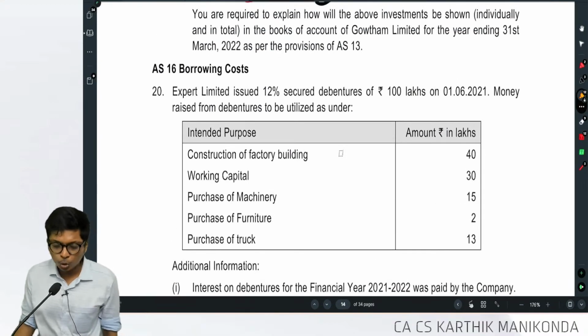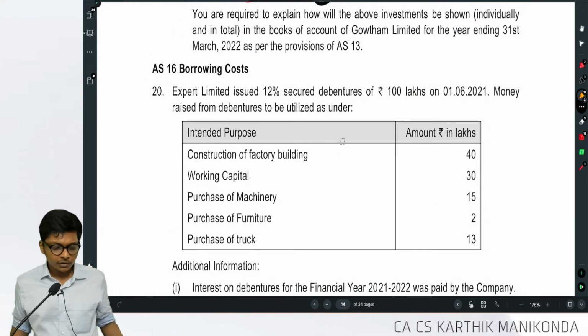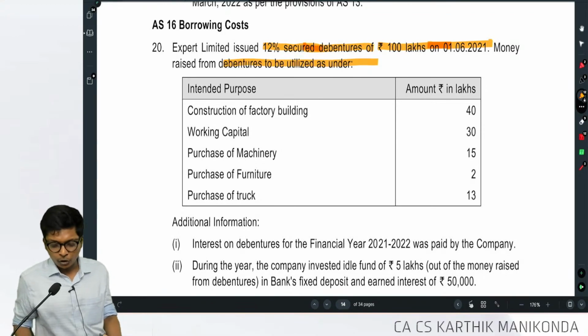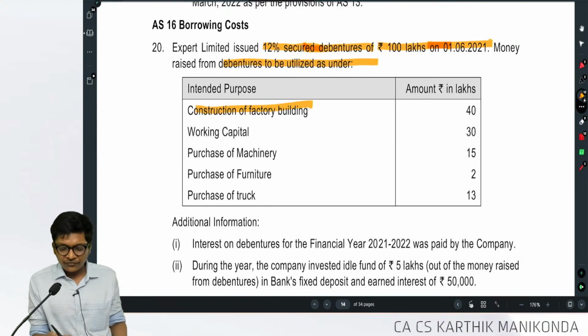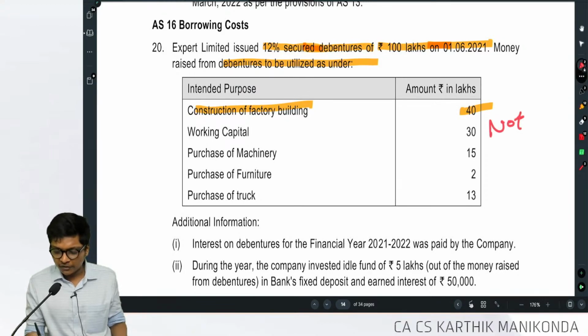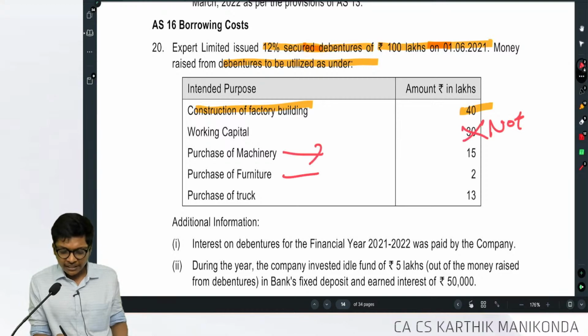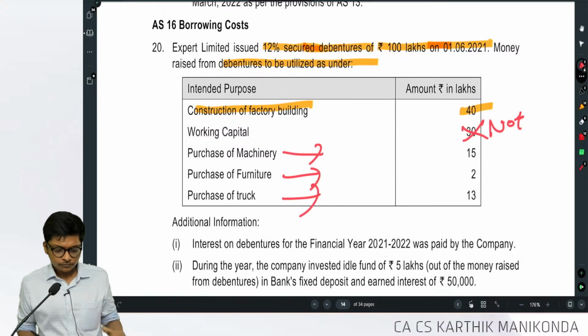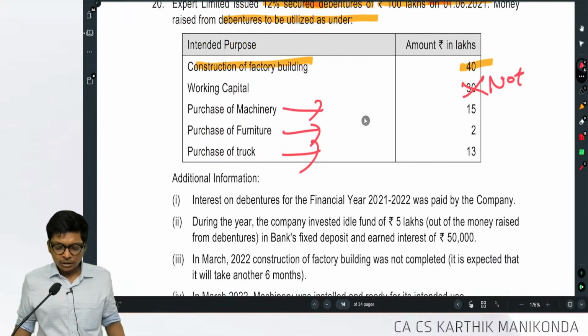Last sum, we have done 2 RTPs. Expert Limited issued 12% secured debentures of 100 lakhs on 1st June. The money from the debentures was used as follows: construction of factory building 40, working capital, I don't even have to read the question, not a qualifying asset. Purchase of machinery, furniture, truck, 3 assets. Now, interest on debentures for the year was paid by the company.